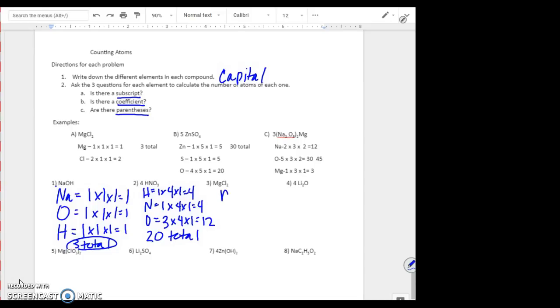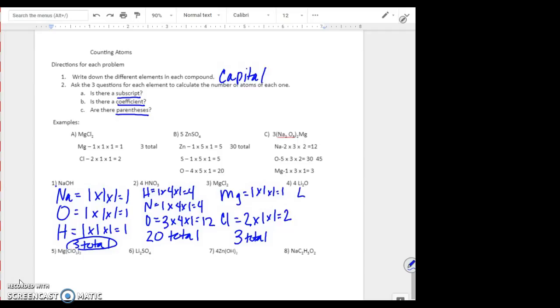Number 3, we have Mg and Cl. Magnesium, there is no subscript, no coefficient, no parentheses, so there is only 1 magnesium. Chlorine, we have a subscript of 2 with no coefficient and no parentheses, so there are 2 chlorines, giving us a total of 3 atoms.